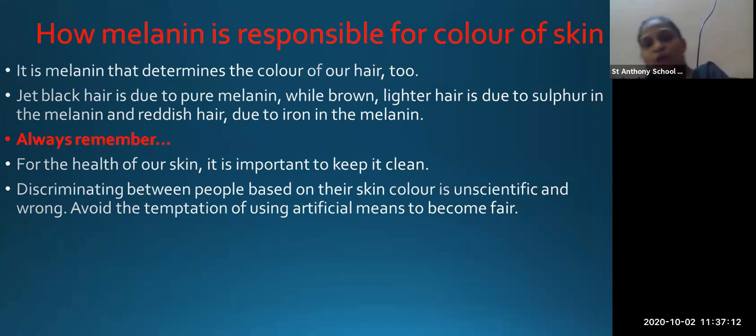While if it is in brown color, then it must be due to the sulfur present in melanin. Okay, and if the hair are reddish in color, that means iron is present in the melanin. Okay, black color agar hai, so that is due to the pure melanin. And if with melanin sulfur is mixed, then that time the color of the hair is brown in color. And if iron is mixed with the melanin, then which color of hair will you get? You will get reddish color hair.